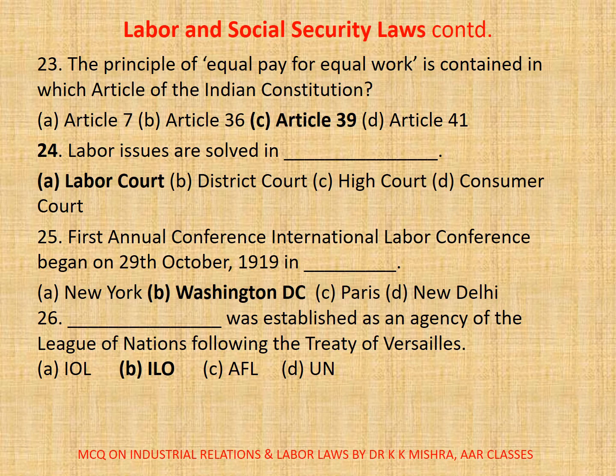Correct option is Washington DC. 26. Dash was established as an agency of the League of Nations following the Treaty of Versailles. Options are A. ILO, B. IOL, C. AFL, D. UN. Correct option is ILO.